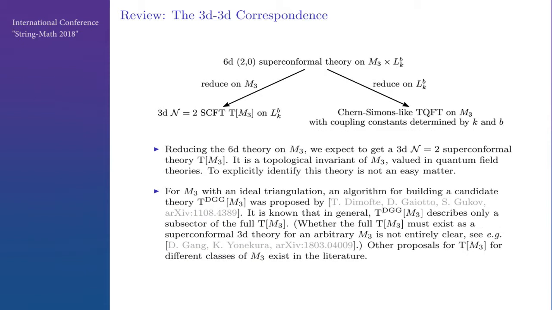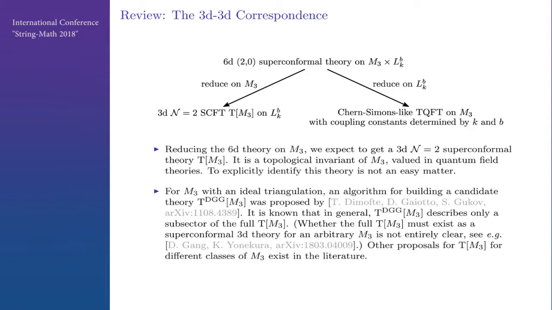So here is our 6D theory, and if we reduce it on M3 down to 3 dimensions, we get a 3-dimensional N=2 superconformal field theory labeled by M3. It's called T[M3] on this squashed lens space. This T[M3] is a topological invariant of M3, valid in quantum field theories. But it's not very easy to construct this theory explicitly.